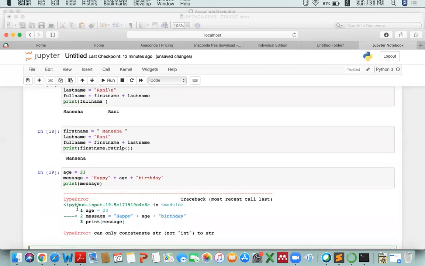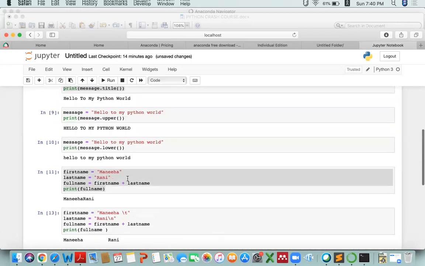Why is it giving me an error? Because the print statement accepts a string parameter. The value should be a string. But here, if you focus, message equals happy, this age is not a string. This age is actually an integer. Check out, its value is an integer, and happy and birthday, both of these are strings, but age is an integer. In order to print that value in the print function, you have to convert this integer to a string.